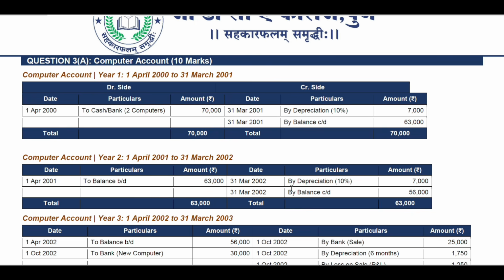The depreciation of 7,000 is for 70,000, not for 63,000, because the original amount for year 2000 was 70,000. So for that only we reduce depreciation by 10%, which is 7,000 rupees. Then the total closing balance will be 56,000. So as you can see, 63,000 in the debit side, and on the credit side again 63,000 rupees is coming.